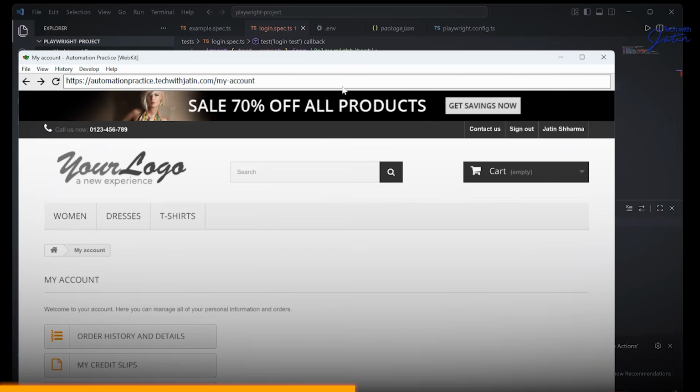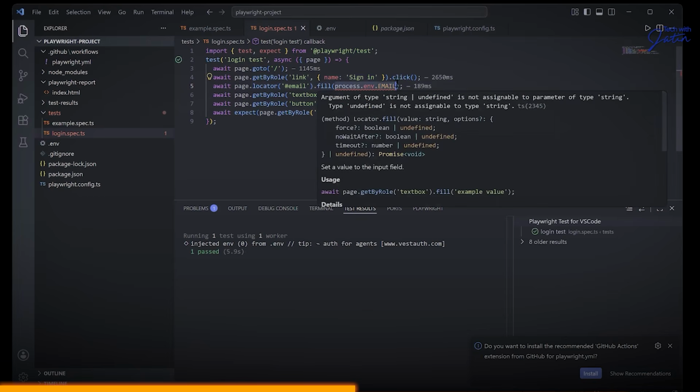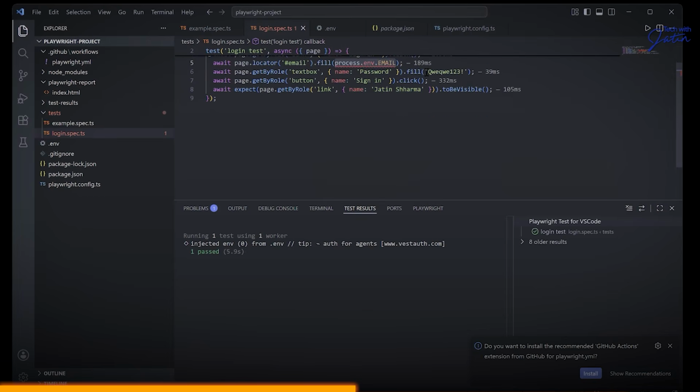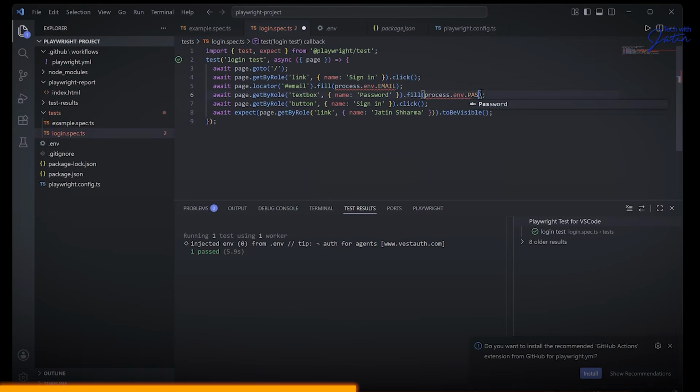So even if I just copy this, I go back over here and change this to password. Save this. Let's click on the test one more time.